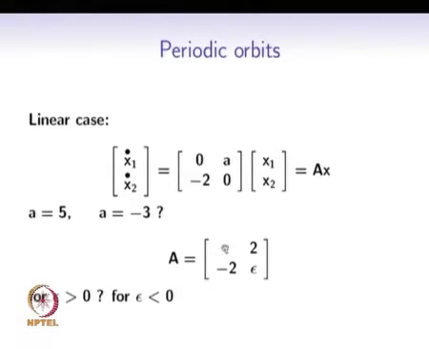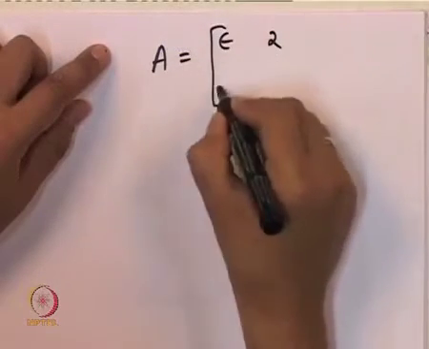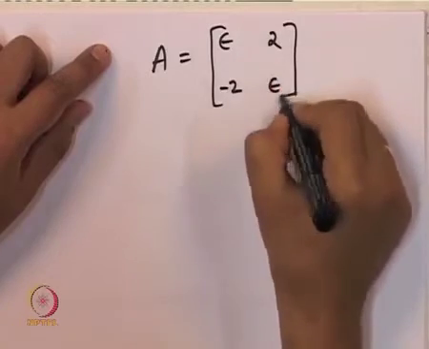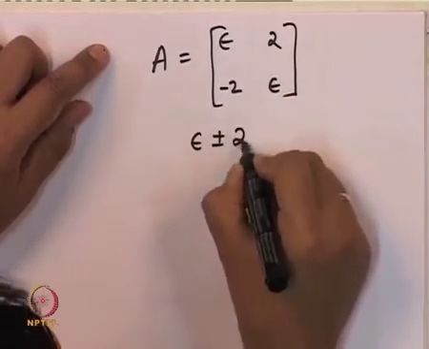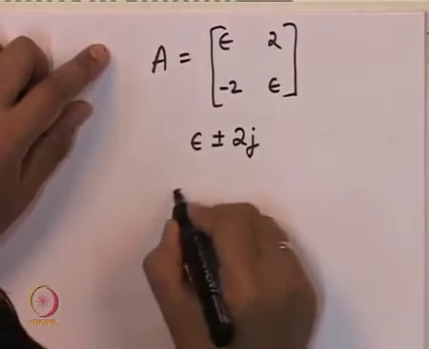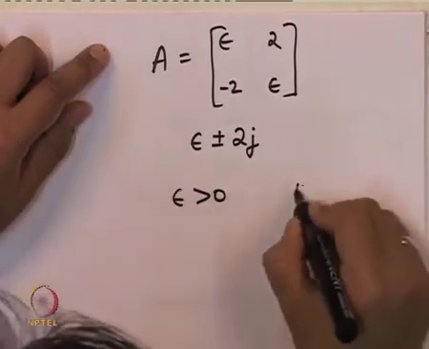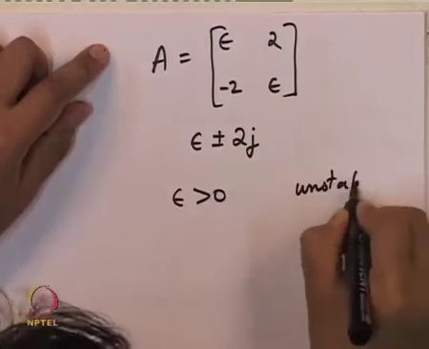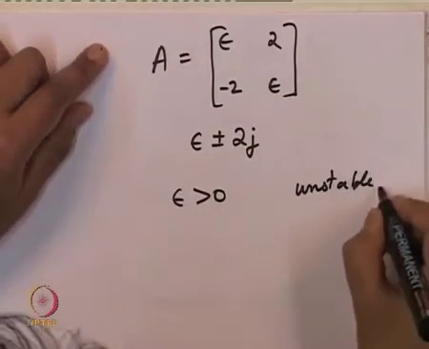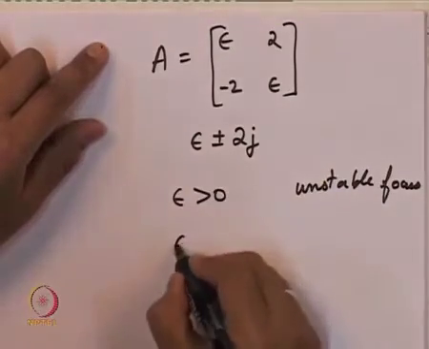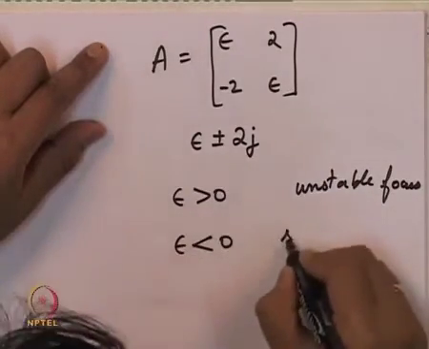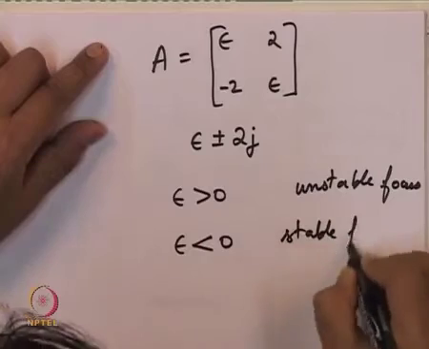What happens when epsilon is less than 0? The eigenvalues of this matrix are epsilon plus minus 2j. So epsilon greater than 0 implies unstable. It is an unstable focus because the imaginary part is non-zero. And for epsilon less than 0, we have a stable focus.